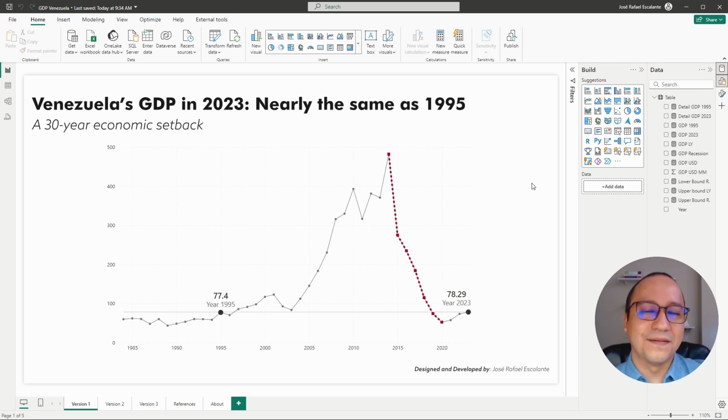This is the fourth case study from the Venezuela's GDP dataset provided by Conindustria. And this is very interesting because we are seeing in a line chart on a time series how in the last year, 2023, the GDP from Venezuela is nearly the same as the year 1995. Okay, it's like a 30-year economic setback. Okay, but the real issue was here.